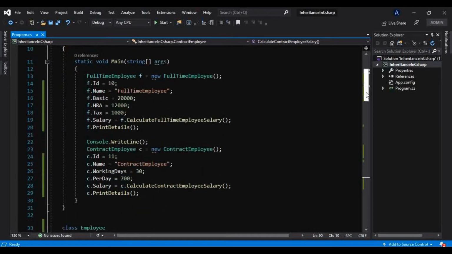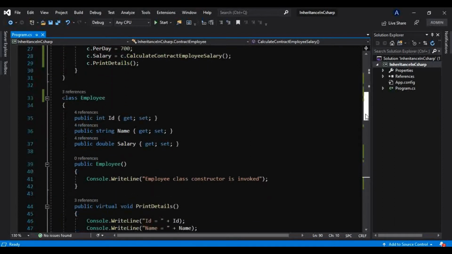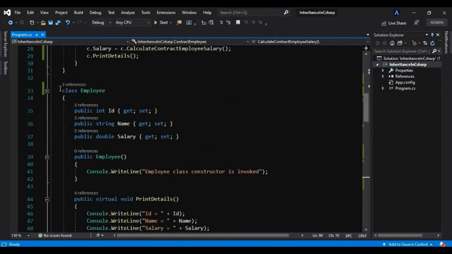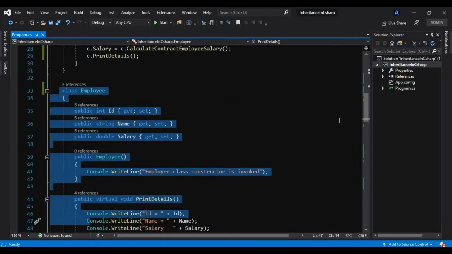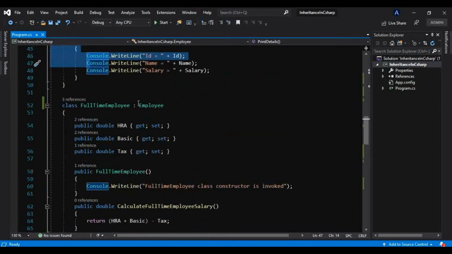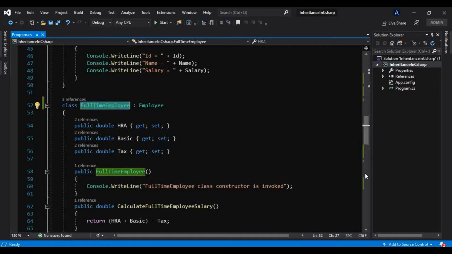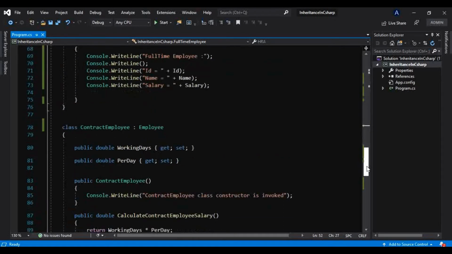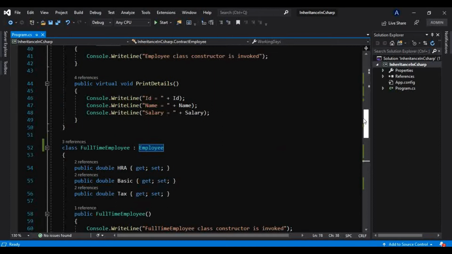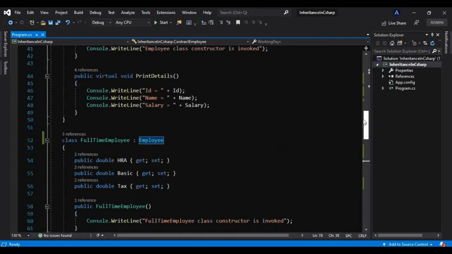This is the same example we used in the previous tutorial on inheritance in C#. In that video we took this one base class, the employee class, and used it as a base class for this full-time employee and this contract employee. These are the derived classes, and this is the single base class for both of these derived types. We learned single inheritance in C#.